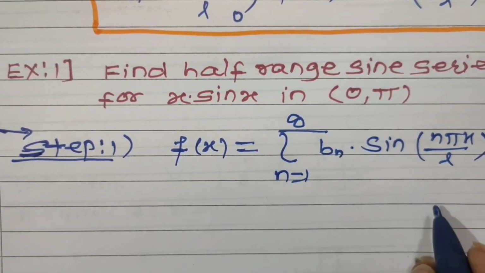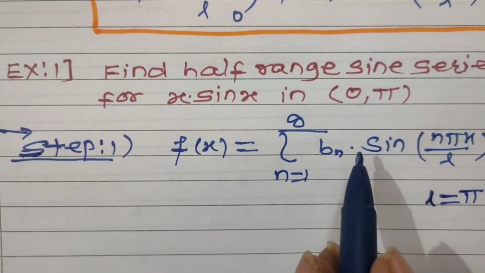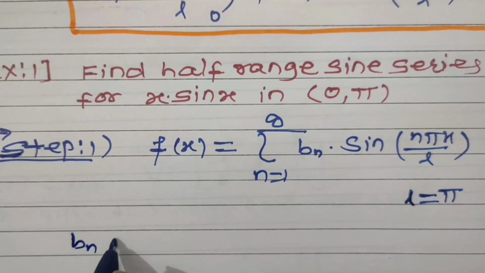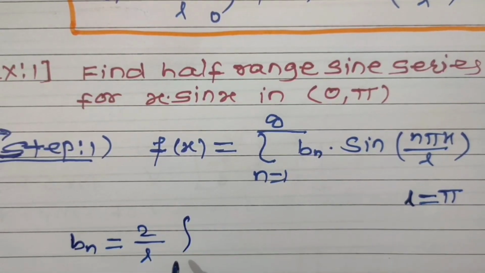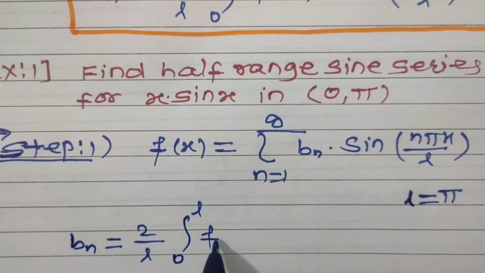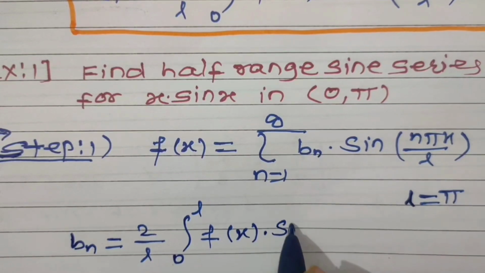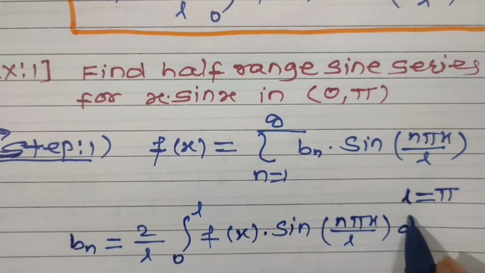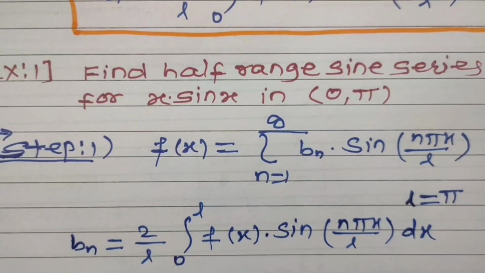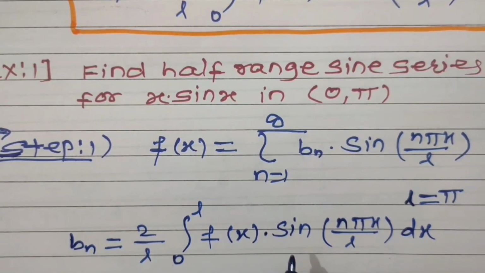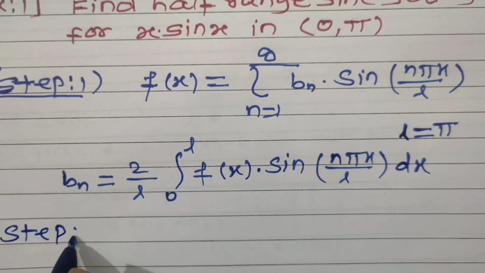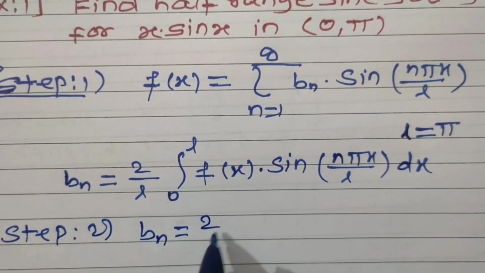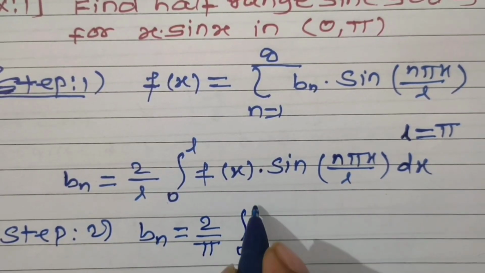L is equal to pi and the formula for Fourier coefficient Bn is given by Bn is equal to 2 upon L integral from 0 to L f of x into sine of n pi x divided by L integral with respect to x. But L is pi, put it here. Then step 2. Let us find Bn. Bn is equal to 2 upon pi integral from 0 to pi.